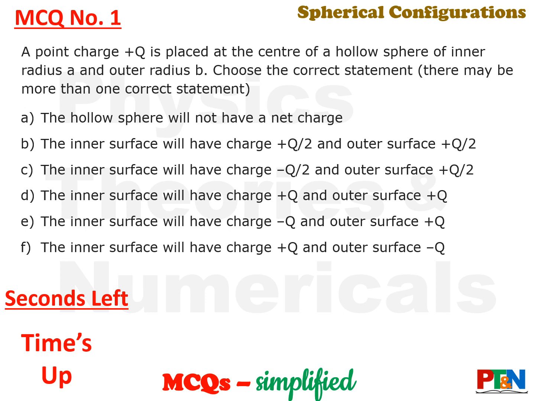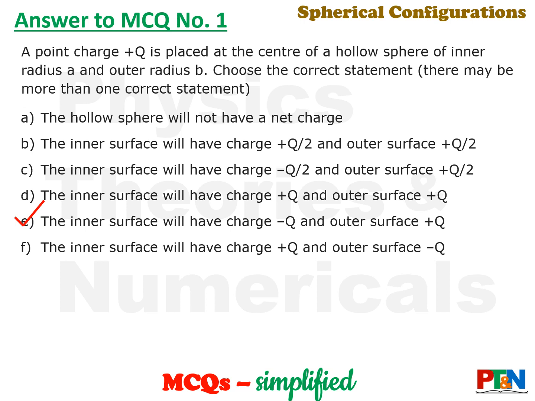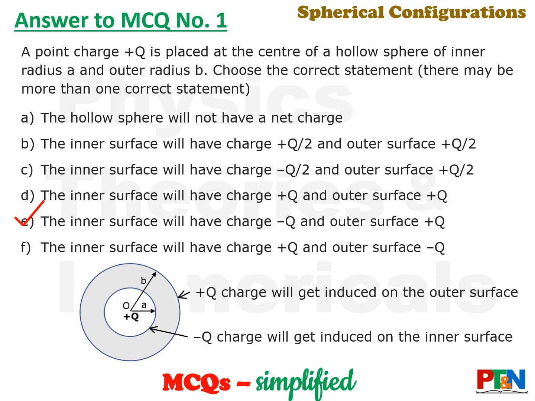Time's up. I'm sure you got your option. Let's see the answer. The answer is option E. Only one option is correct here. Others are not correct. See, when you are keeping some charge at the center inside a sphere, the inside surface will get induced by the negative charge of that. That is, if plus q at the center, the inner surface will get induced minus q charge. So as a result, the outer surface will get induced by plus q charge. So option E is correct.